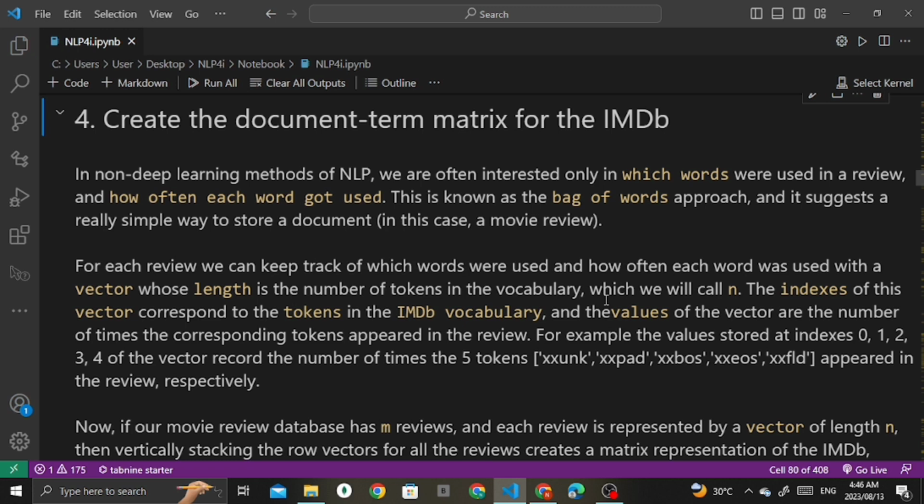Non-deep learning NLP involves the bag of words approach, which is counting word usage frequencies in reviews. Each review is a vector of length n representing token occurrences. The resulting term document matrix encapsulates the IMDb data set with rows as reviews and columns as tokens, offering a frequency based view of the data. This is what we can do when creating the term document matrix for IMDb.